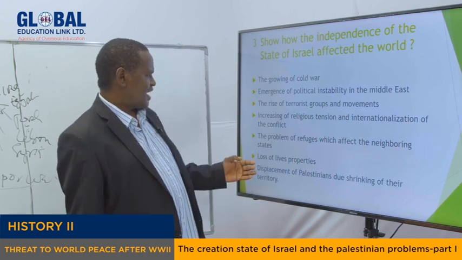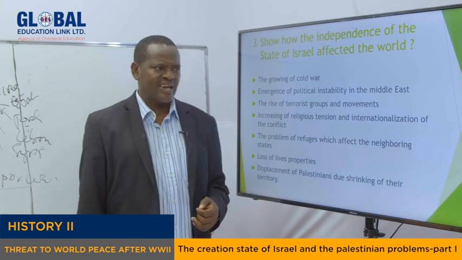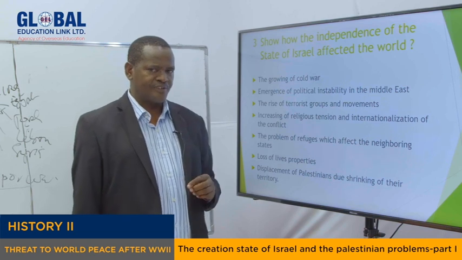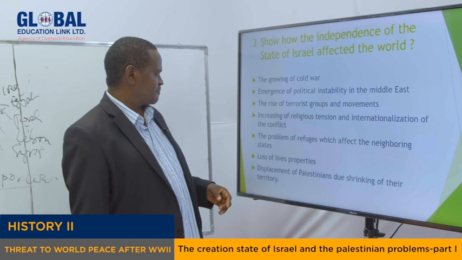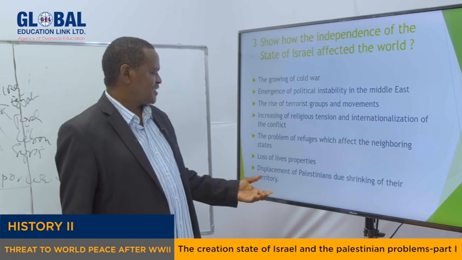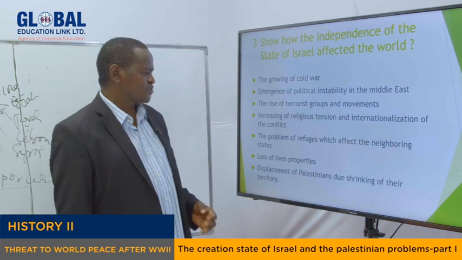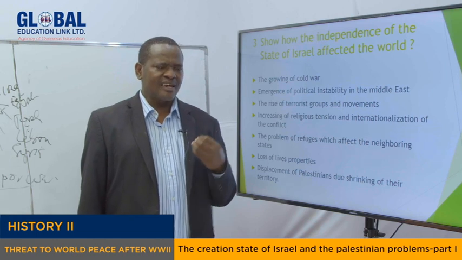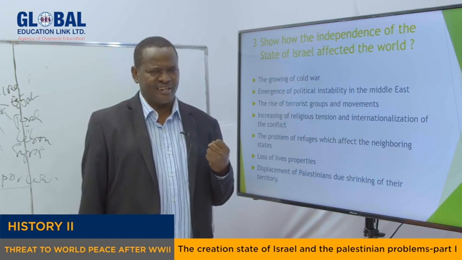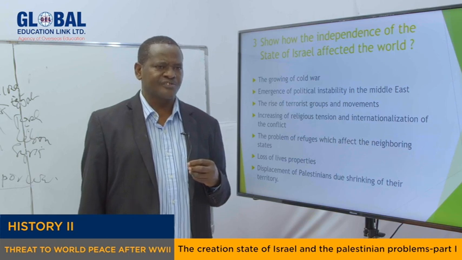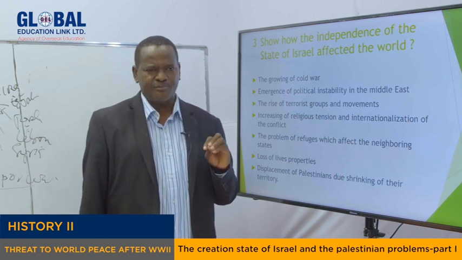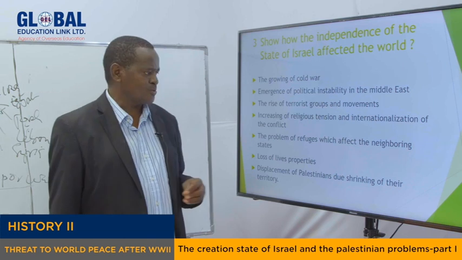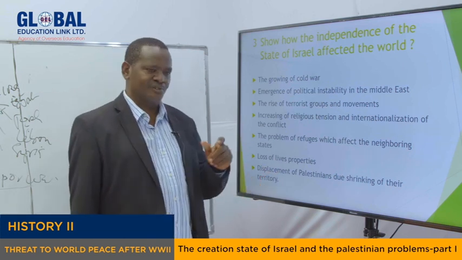This is another problem. Another thing is loss of life and properties. Lives of people have been lost. The properties have been destroyed. So this also became one of the effects of the declaration of independence of Israel. And the last point, my dear students, is the displacement of the Palestinian people due to shrinking of their territory. The Palestinian territory is decreasing. As the days move, a lot of Jews are coming, and Israel always wants to establish the so-called new settlements for the Jews. And the more settlements they establish, the more Palestinian people are becoming landless. And this has contributed much to the decrease of Palestinian territory.